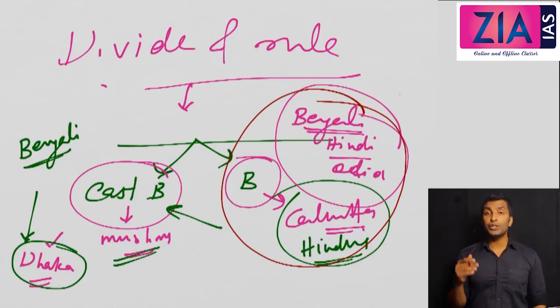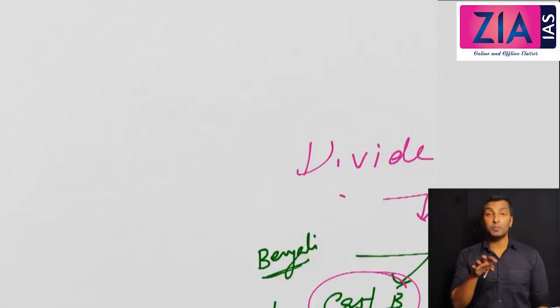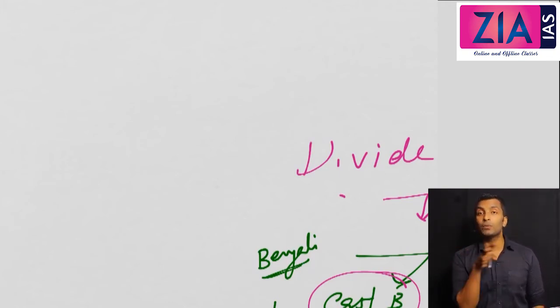So obviously issues were created within Hindus between people of different languages: Bengalis and Hindi speaking people, Bengalis and Odia speaking people, or Bengalis on one side and Hindi and Odia speaking people on the other side. So issues were created because of this partition. Now if you observe, the British did not create any differences. The differences were already there, like the Hindu-Muslim divide, and the differences between Hindi speaking, Odia speaking and Bengali speaking people.